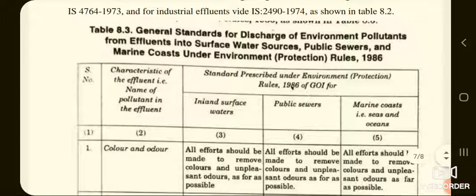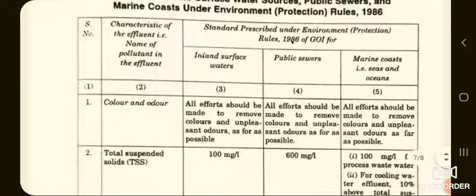So this particular table, that is 8.3, shows the general standards for discharge of environment pollutants from effluents into surface water sources, public sewers and marine coasts under Environment Protection Act rules 1986. So first column is serial number and second one is characteristics of the effluent, and standard prescribed under Environment Protection rules 1986 of GOI, that is Government of India.